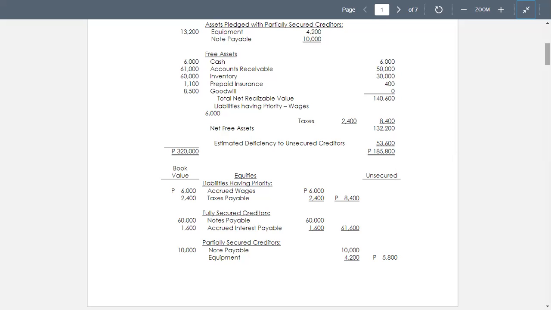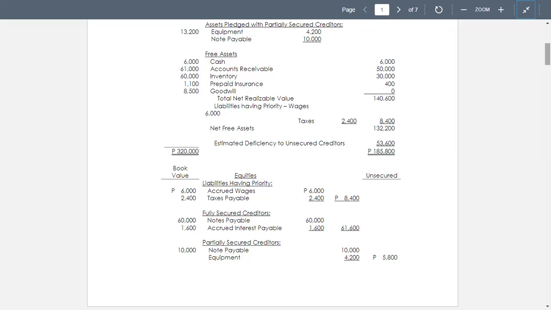Now for the equities, we have the book value of the liabilities, accrued wages and taxes payable. We have the total of 8,400. They are the liabilities with priorities. Then the fully secured creditors, the notes payable in the amount of 60,000.